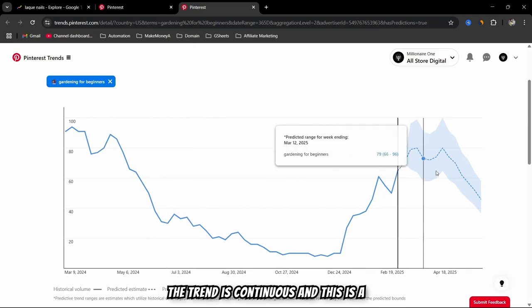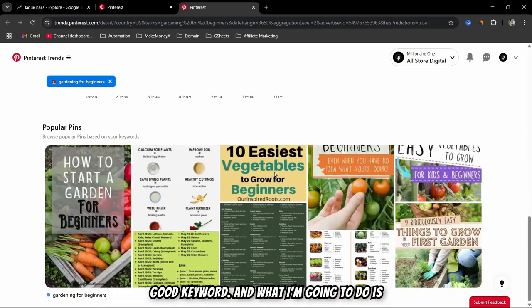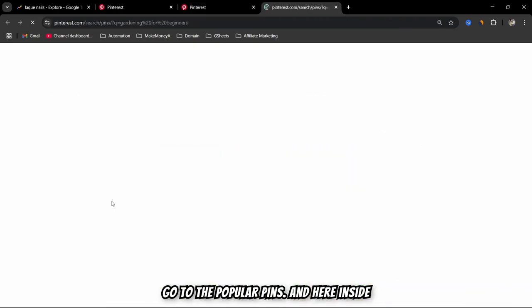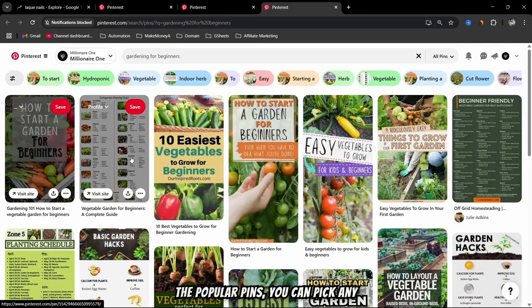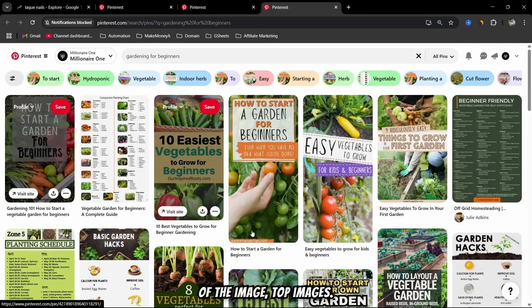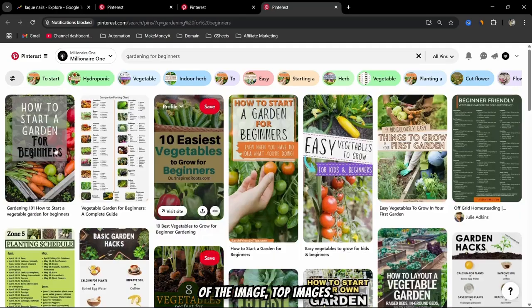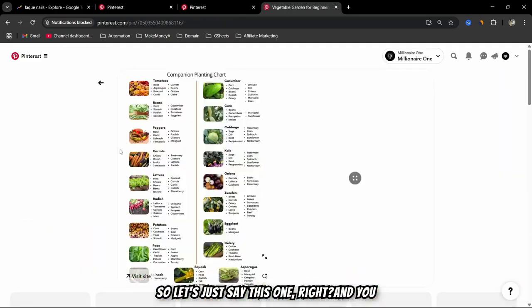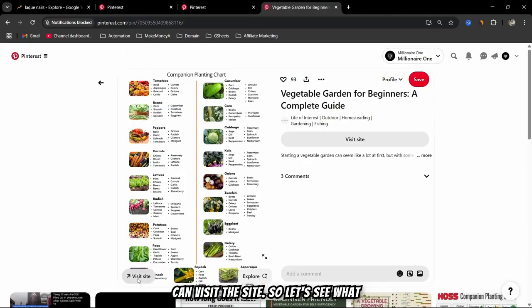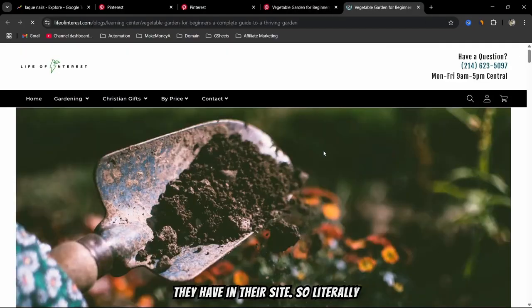Let's just think the trend is continuous and this is a good keyword. What I'm going to do is go to the popular pins. Here inside the popular pins, you can pick any of the top images. Let's say this one, and you can visit the site. Let's see what they have on their site.